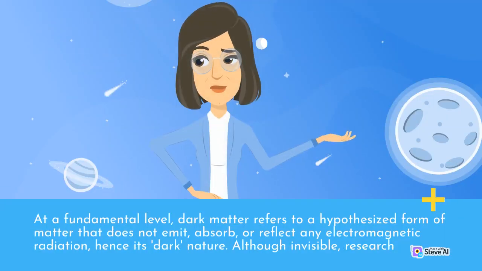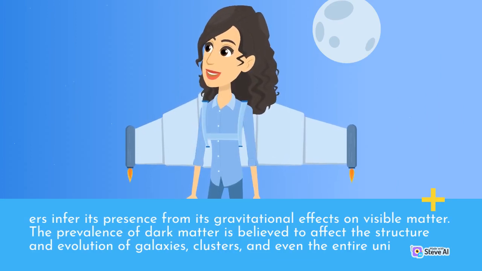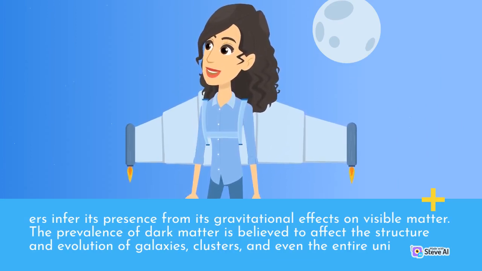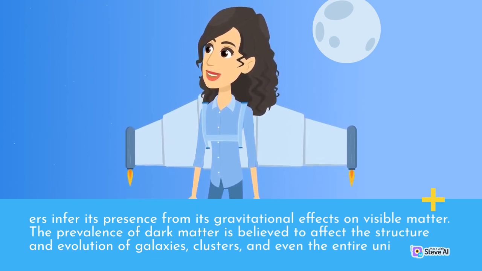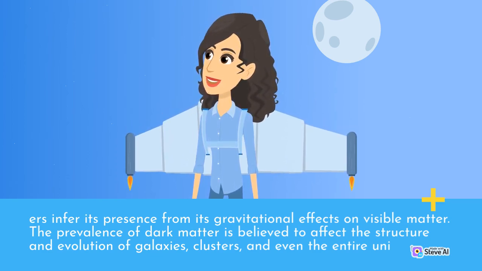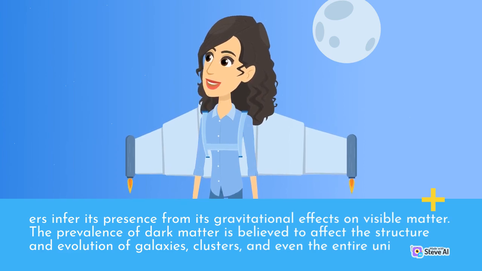At a fundamental level, dark matter refers to a hypothesized form of matter that does not emit, absorb, or reflect any electromagnetic radiation, hence its dark nature. Although invisible, researchers infer its presence from its gravitational effects on visible matter. The prevalence of dark matter is believed to affect the structure and evolution of galaxies, clusters, and even the entire universe.